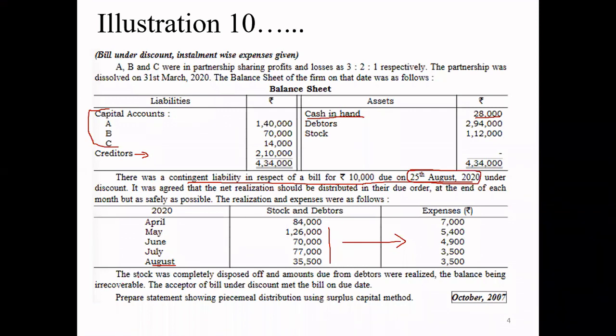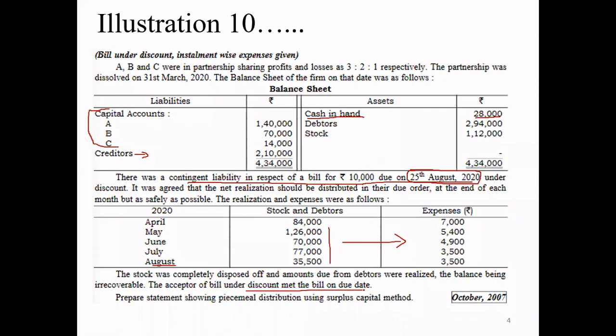The stock was completely disposed of and the amount due from the debtors was realized. Okay, the balance being irrecoverable, जो बचे वो नहीं मिलने वाले, due to bad debts. The acceptor of the bill under discount met the bill on the due date. चलो अच्छा हुआ, लास्ट में एक्सेप्टर ने बिल एक्सेप्ट कर लिया. अगर नहीं एक्सेप्ट करता तो हमको अपनी जेब से करना पड़ता. So prepare a statement showing piecemeal distribution of cash using the surplus capital method.